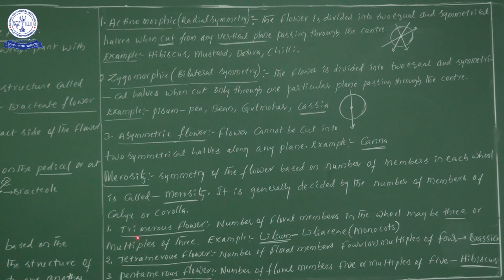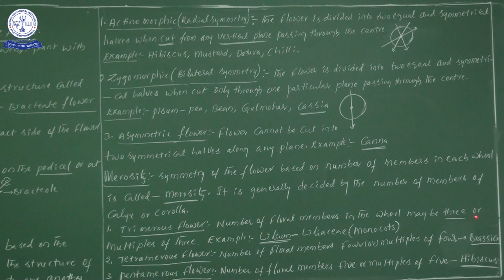Sir, what is the meaning of trimerous flowers? Once you see, the number of floral members in the whorl may be 3. Calyx and corolla only we will give importance, likewise we said now. So the number of floral members in each whorl may be 3. Calyx members are sepals, and corolla members are petals. Means the number of sepals is 3 as well as petals also 3.